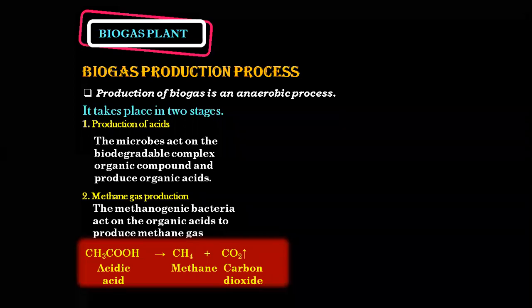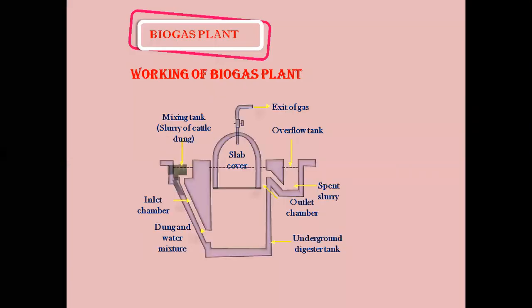During your offline exams, students were expected to know this biogas plant as well. This diagram is usually asked in the exam where you don't have to go into much detail. You know the basics of what's happening. We have a mixing tank, an inlet chamber, the dung and water mixture. Then we have to show a slab cover and the spent slurry outlet chamber. These are the basic details you need to show.